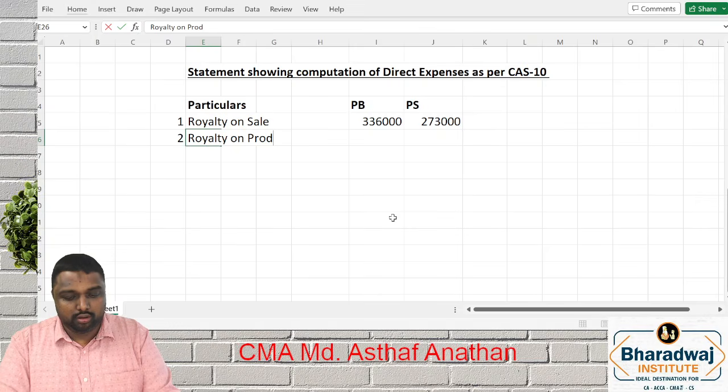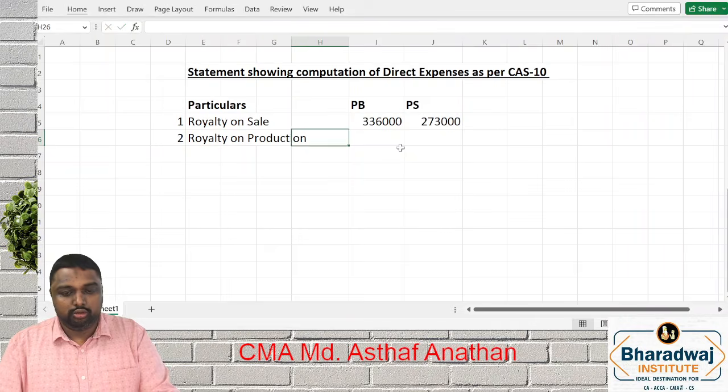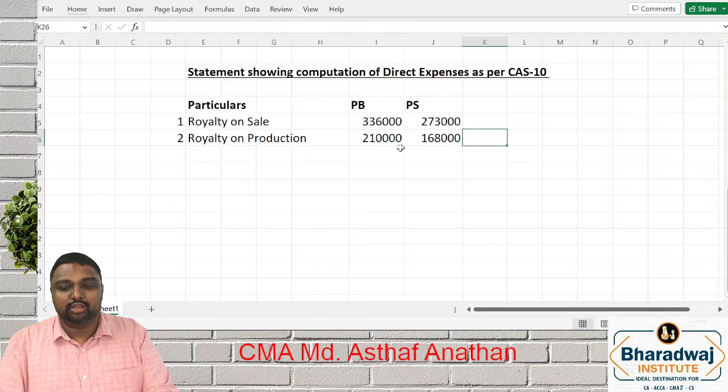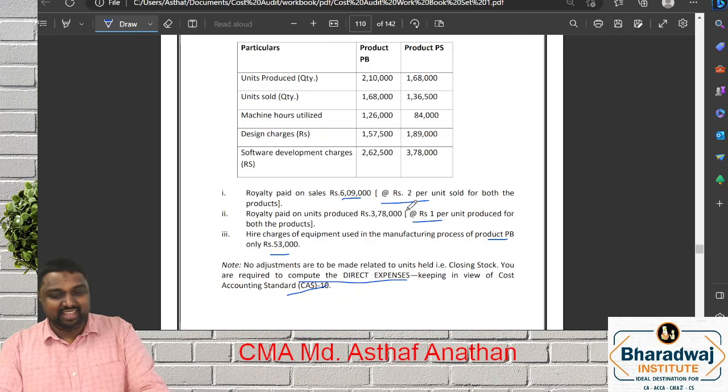Next, royalty on production. What is the unit produced? 2,10,000. What is the cost? 1 rupee. 1,60,000. This you can also counter check. If you take the total, you get 3,76,000. That is what they have given.